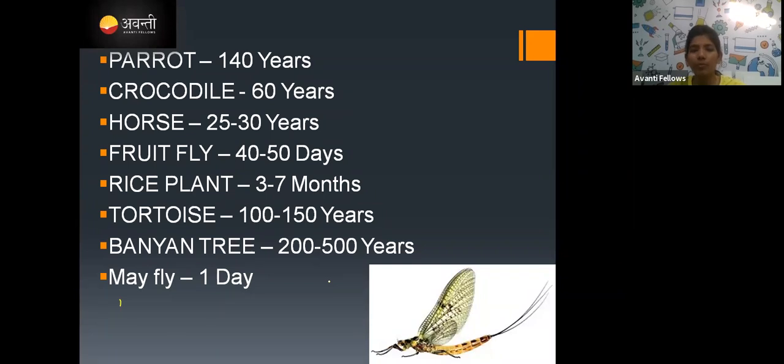Fruit fly. Do you know what a fruit fly is? The small black flies which usually fly in front of you. Those are fruit flies. Okay, those just live for 40 to 50 days. You need not worry about the fruit flies. If they are in your home, they'll just go out within 40 to 50 days. They are small flies. And a rice plant lives 3 to 7 months.